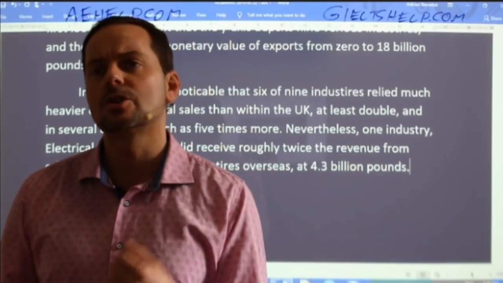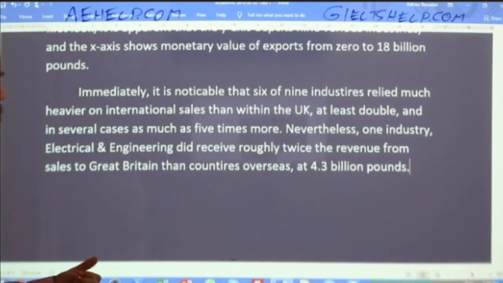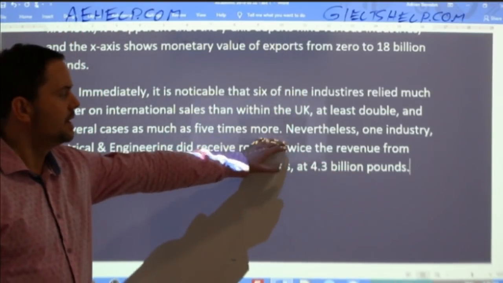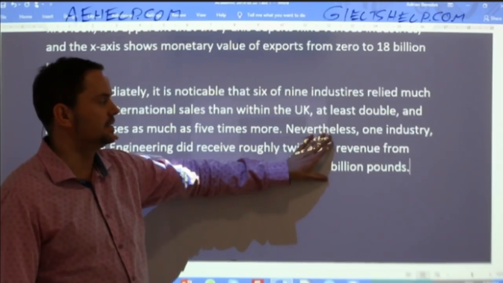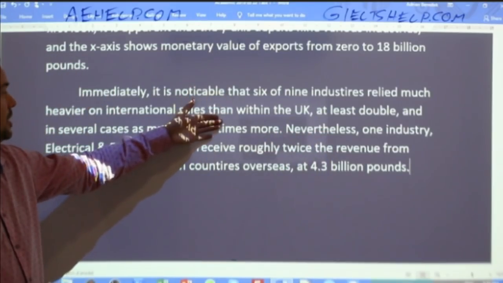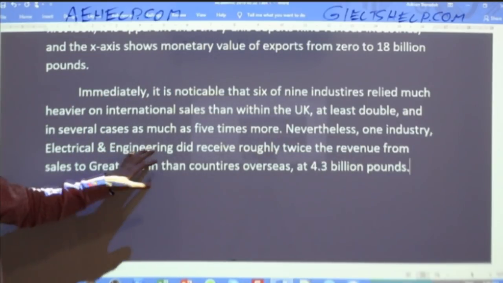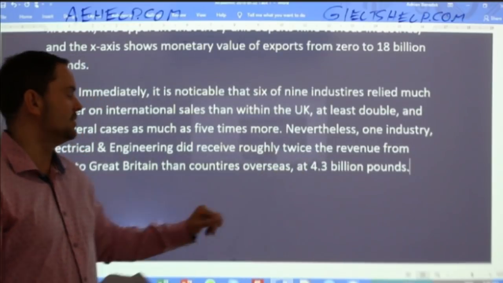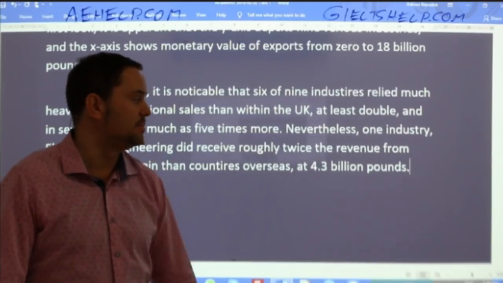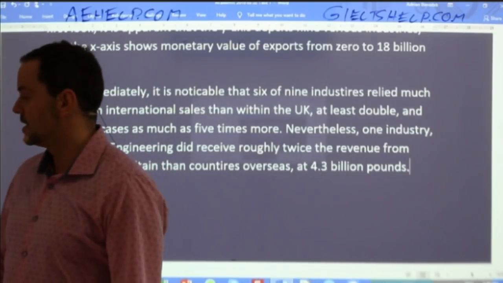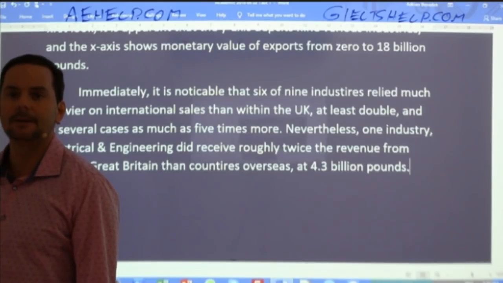Harminder, the sentence is correct, but you're not making a comparison to the previous part. Notice that here, when I'm connecting, I'm actually contrasting this to the previous part. That's the only value of this sentence, is contrasting to this part here. So, "Nevertheless, one industry, electrical and engineering, did receive roughly twice the revenue from sales to Great Britain than countries overseas at 4.3 billion pounds." Okay, so that makes it clear for the reader that that's a contrast there. Okay.